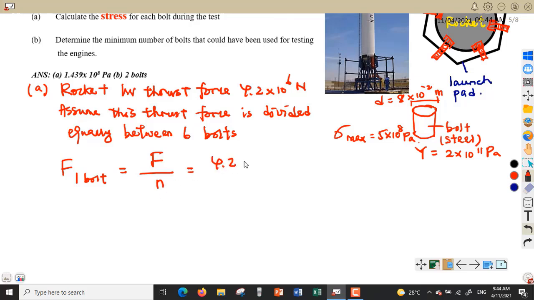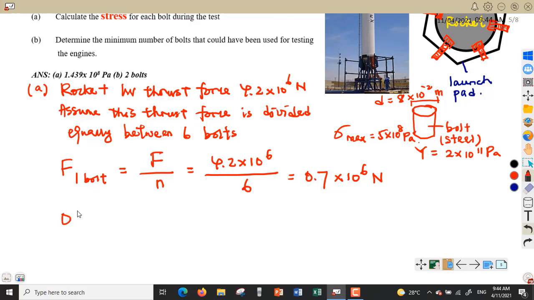So 4.2 to the power of 6 Newton divided by how many bolts? We have 6. So I'll get the force experienced by one bolt is around, you may pause the video to do the calculations. So it should be around 0.7 to the power of 6 Newton.